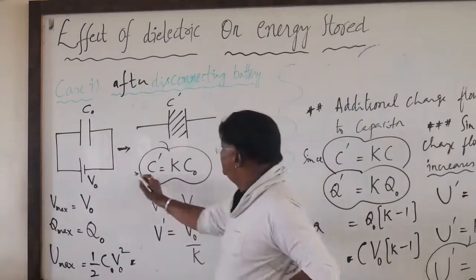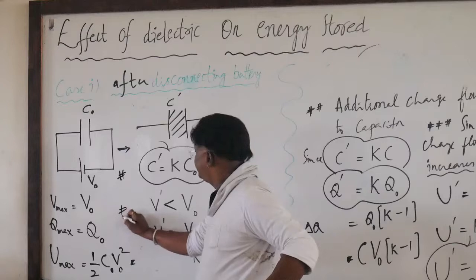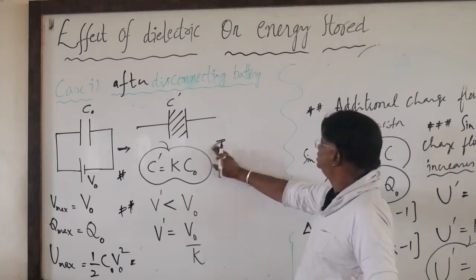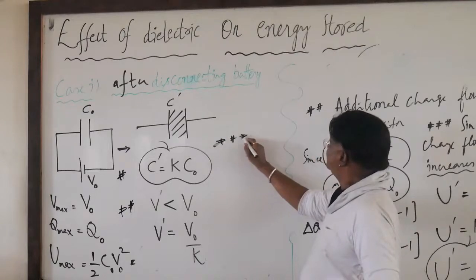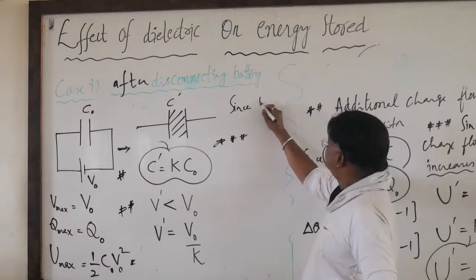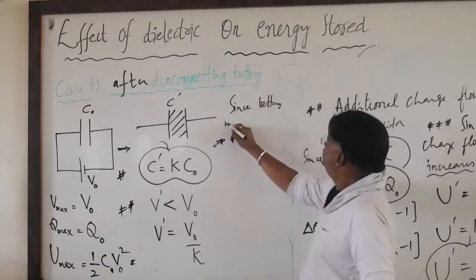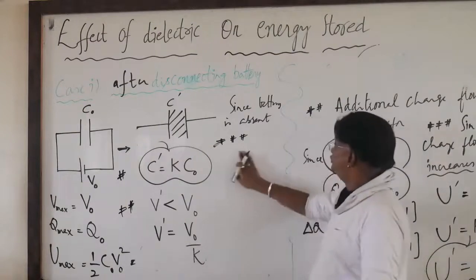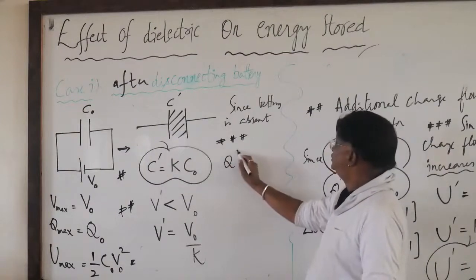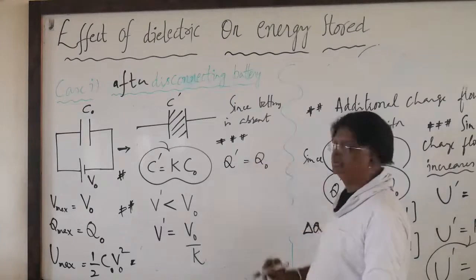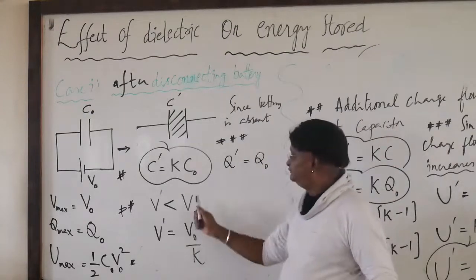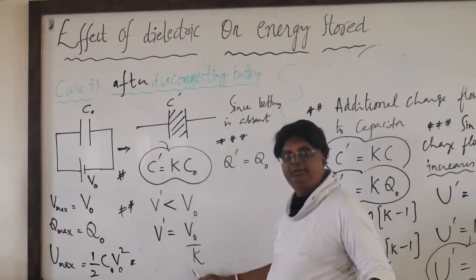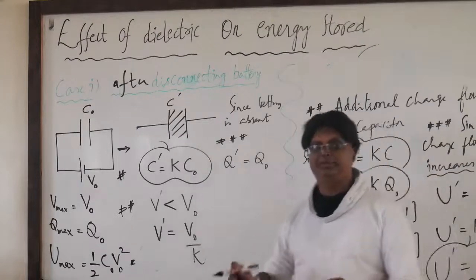So this is first point and this is second. And now the third element, what is the third element? Since battery is disconnected, since battery is absent, no question of again charge flow, right? So Q dash equal to Q naught, no change in the charge. Capacity increase, potential decrease, charge remaining the same.